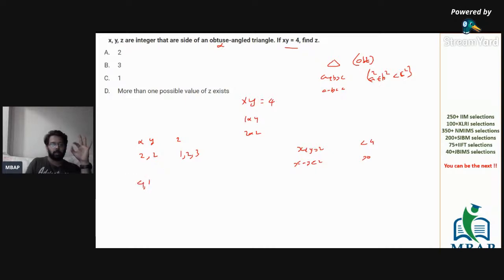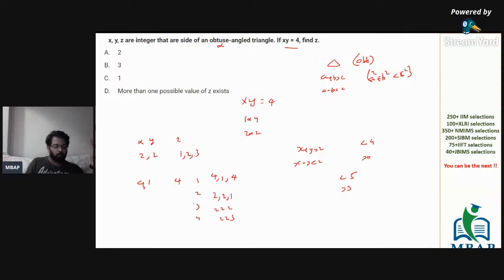With 4 and 1, how many values are possible? Again, 4 plus 1 is 5, so we are looking at less than 5. 4 minus 1 is 3, we are looking at more than 3. Between 3 and 5, how many values are possible? Only 1 value is possible, right? So the cases that we are looking at are 4, 1, 4. If I pen down, it's 4, 1, 4, 2, 2, 1, 2, 2, 2, and 2, 2, 3. That's it. The maximum number of cases is 4.